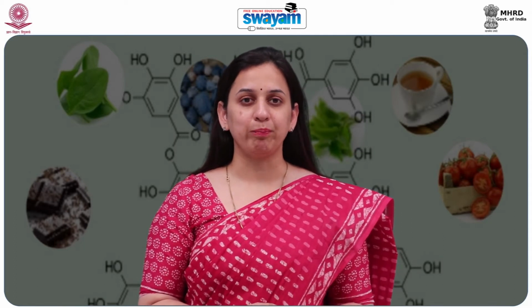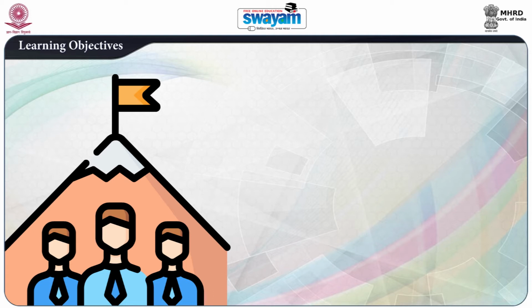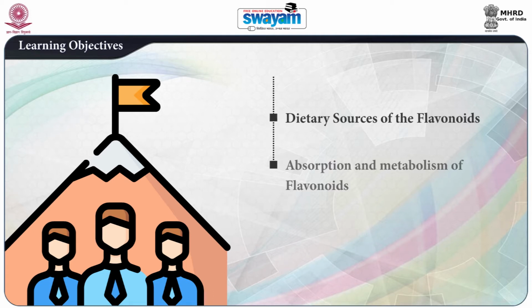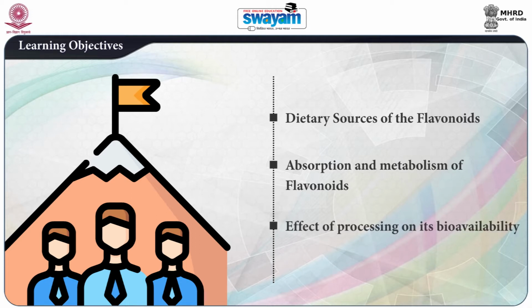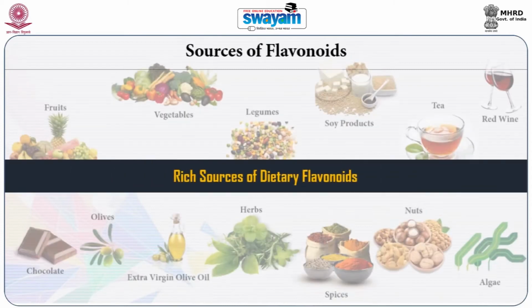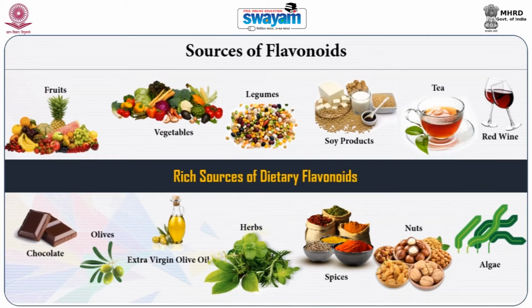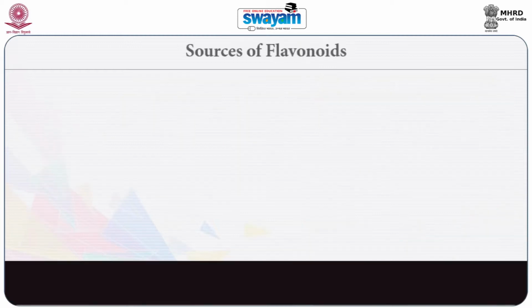So let's begin. This module will acquaint the learners with the dietary sources of flavonoids, absorption and metabolism of flavonoids, effects of processing and their bioavailability. The sources of flavonoids: fruits, vegetables, legumes, soya products, tea, red wine, chocolate, olives, extra virgin olive oil, herbs, spices, nuts and algae are rich sources of dietary flavonoids.